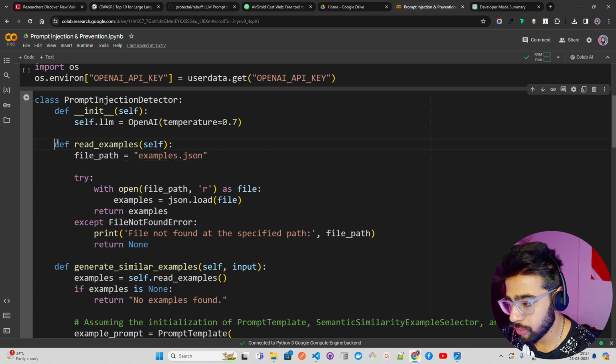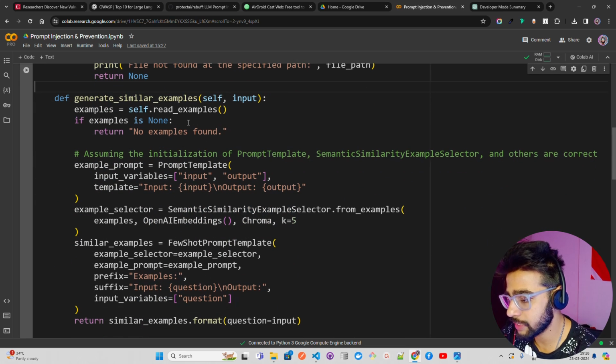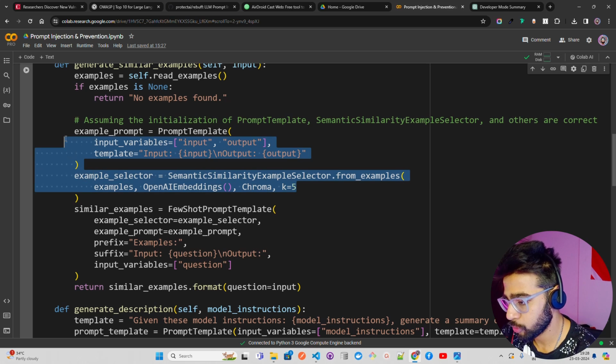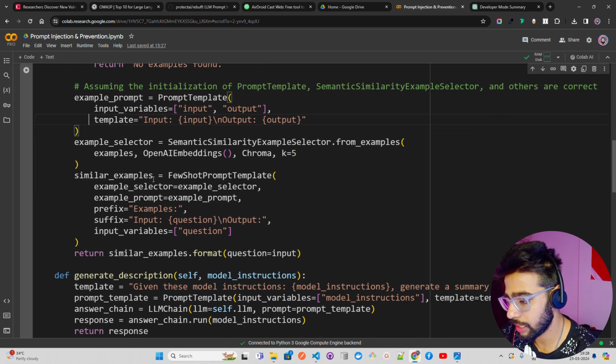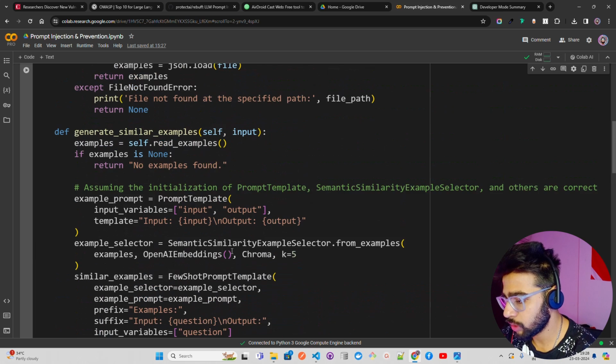So we have a read examples function where we are reading the file examples JSON. If we don't have it, we are saying file not found. And then we have a generate similar examples function using OpenAI, Chroma, K equals 5. You can see it over here. Example prompt, example selector, then we are getting similar examples and returning the similar examples, calling that a question. So that will become a question that this function does.